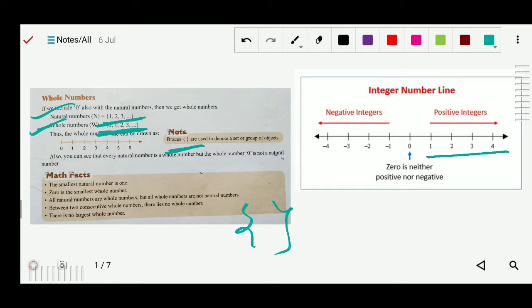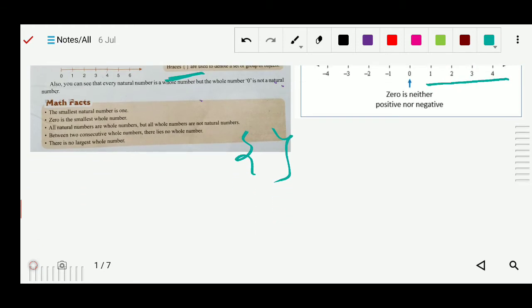Got it? Here you can see what is the integer line. Integer line means the integers can be 0, -1, -2, 1, 2, 3, 4. If we move to the right side of the 0, there will be +1, +2, +3 like that. If you move to the left side, that number will be negative. So that's why the left side of 0 is called negative integers, the right side of 0 is called positive integers. 0 is neither positive nor negative. Got it? Okay.